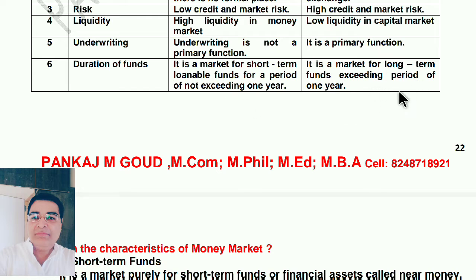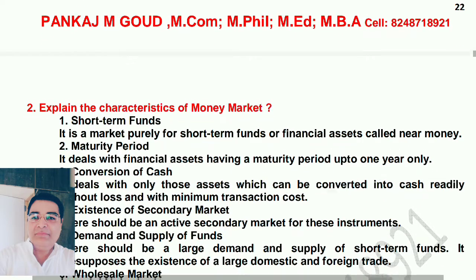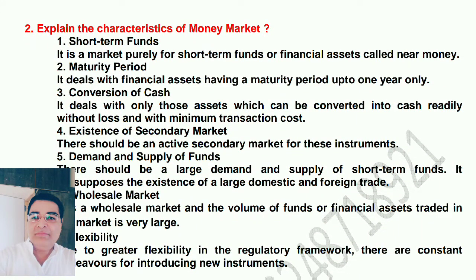It is a market for long-term funds exceeding period of 1 year. Understand? So this is the difference between the money market and capital market. Now we will move on to the characteristics of money market. They can ask in the board examination either as characteristics or features.